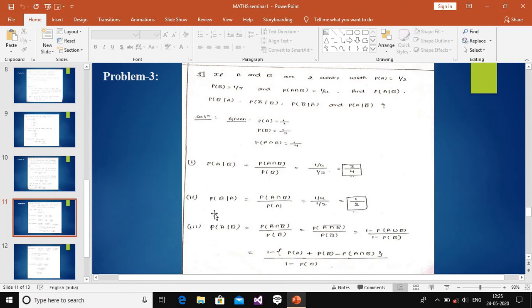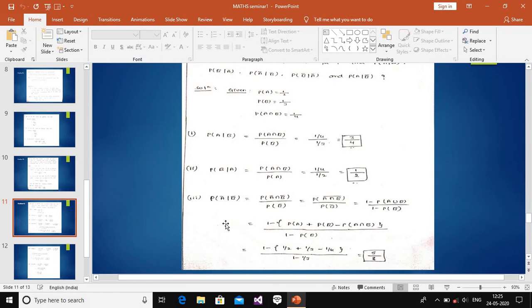Another one is P(B|A). The formula is P(A ∩ B) divided by P(A). The value of P(A ∩ B) is 1/4 and P(A) is 1/2. Applying this, 2 ones are 2, 2 twos are 4, and the answer will be 1/2. This is also solved.